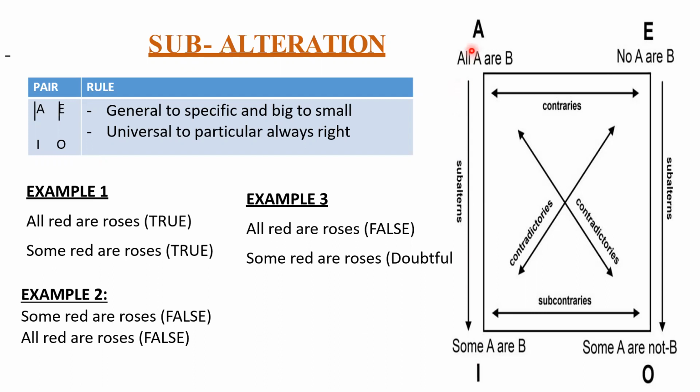Clear? So here you need to remember two things. If this is true, even this will be true. If this is false, this is doubtful. Whenever you're going from downside to upside, it is false, directly false. Any doubt with this? From upside, your answer will be either true or doubtful. Whenever you're going from downside, it is always false.